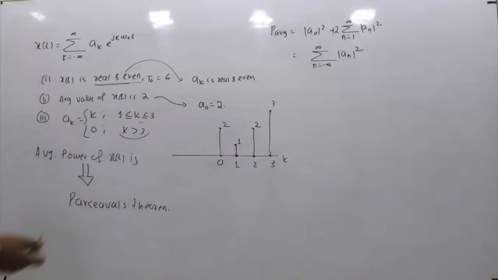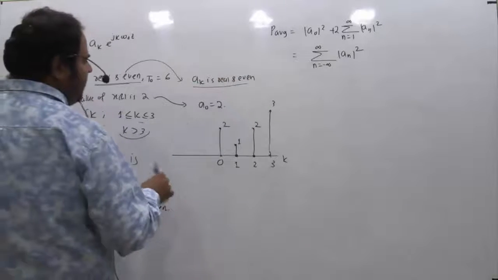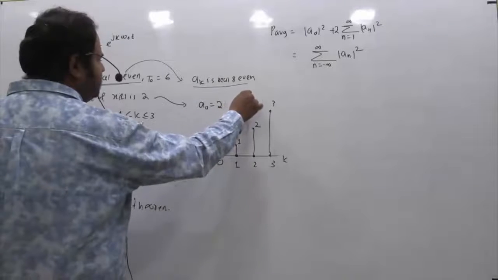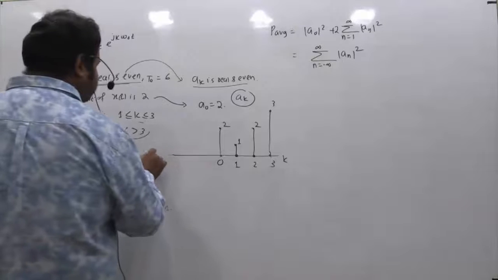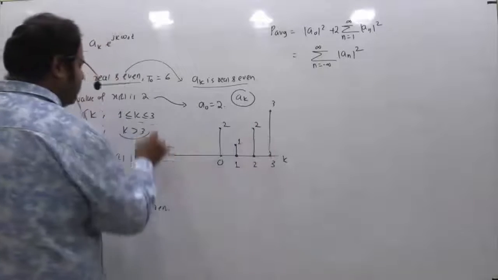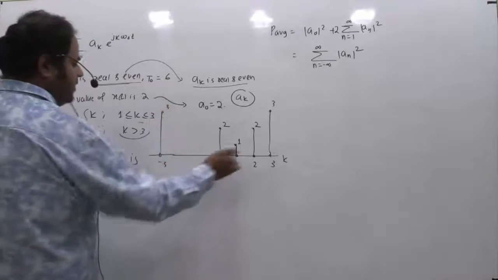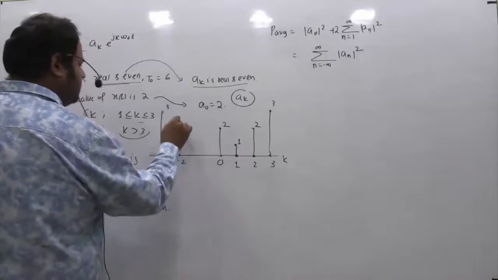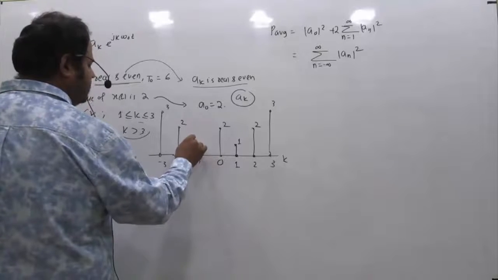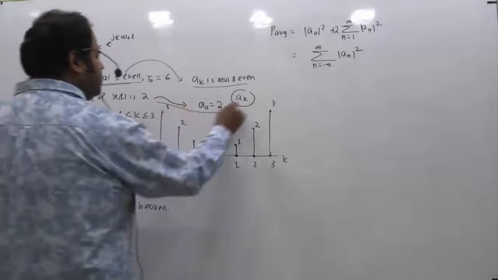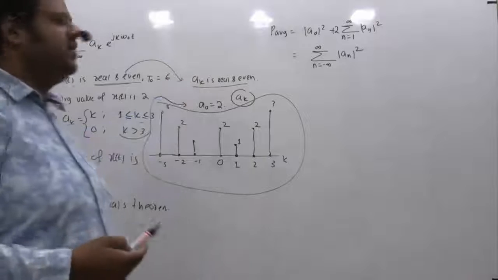But the point is, if x of t is real and even, ak is also real and even. So it is given that this spectrum a of k is real and even with respect to the origin. Based on this, we can also extend the spectrum till minus 3. At 3 it is 3, and at minus 3 also it will be 3. At minus 2 again it will be 2, and at minus 1 again it will be 1. So this is the complete picture of a of k you will get. We are able to extend this because it is given that it is real and even.